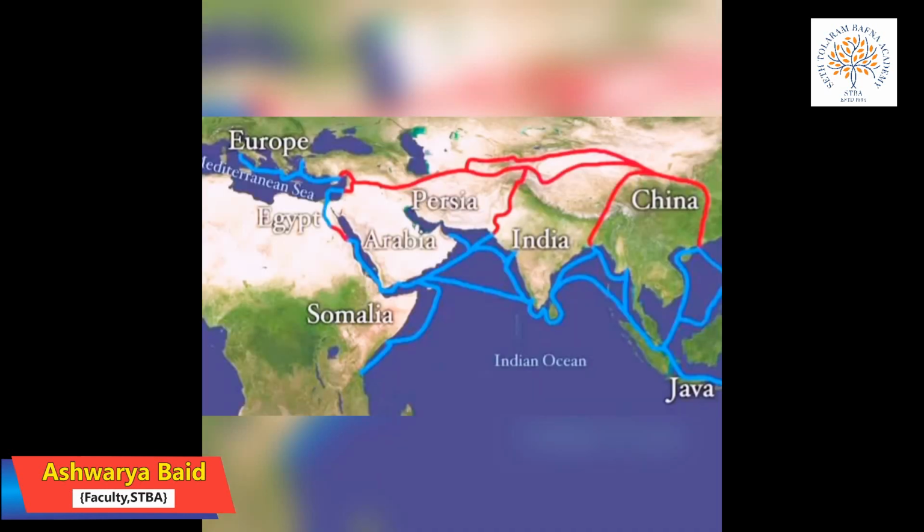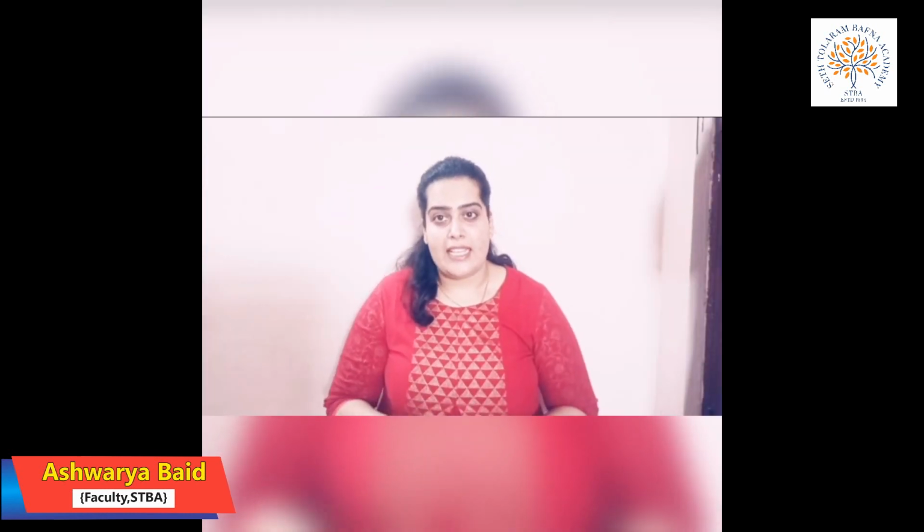Now the next is Kerala. As we talk about Kerala, let me tell you where Kerala actually is. Kerala is in the southwest corner of India, and as you can see, there is sea on one side and hills on the other side of Kerala. So their geographical condition is also very diverse.